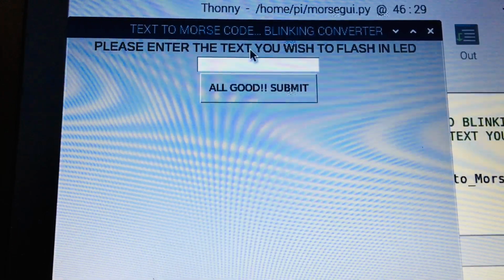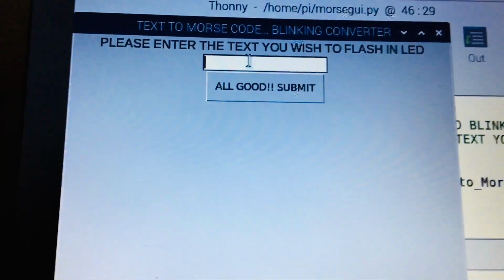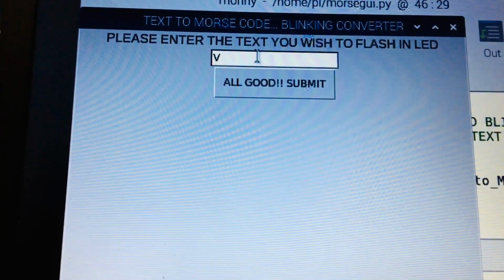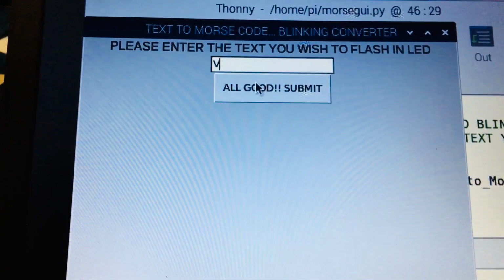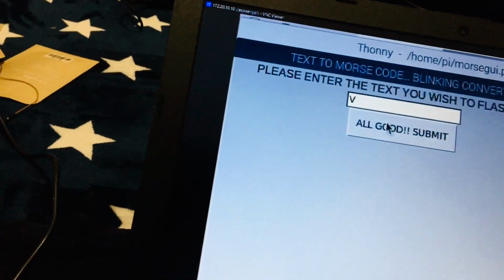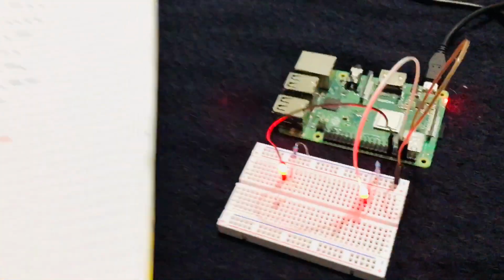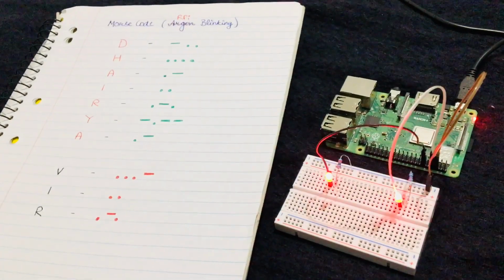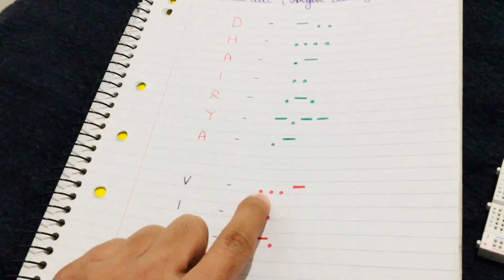Please enter the text you wish to flash in LED. Let's first flash V. All good. Submit. See guys, it's flashing. In V we have 3 short dots and 1 dash.